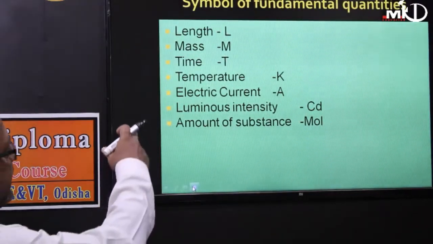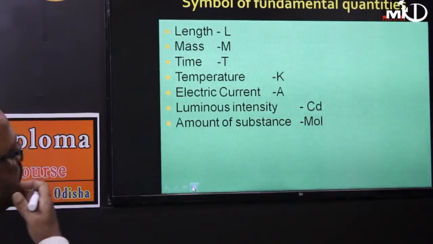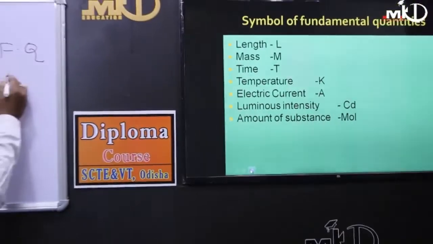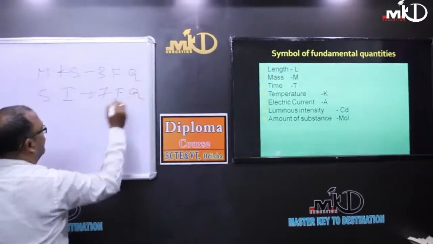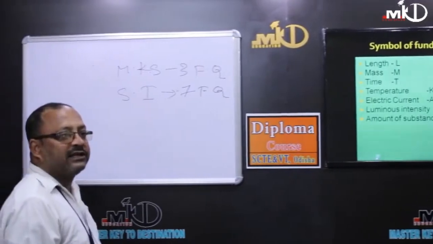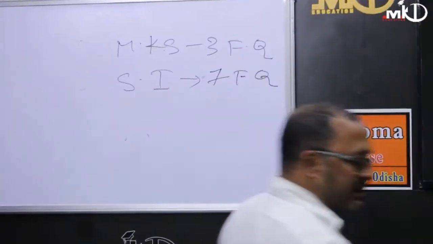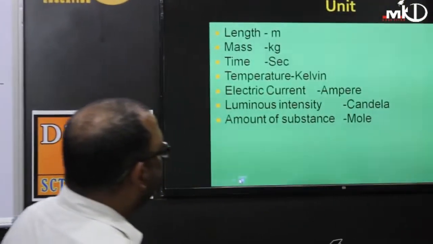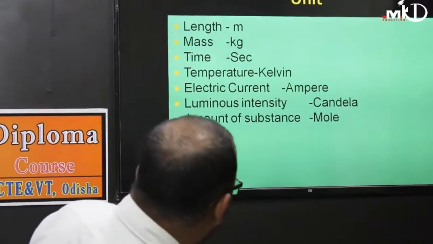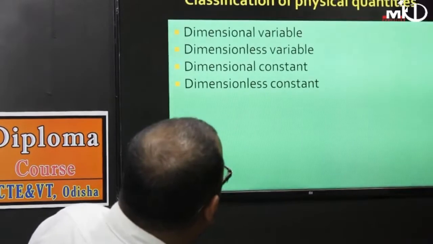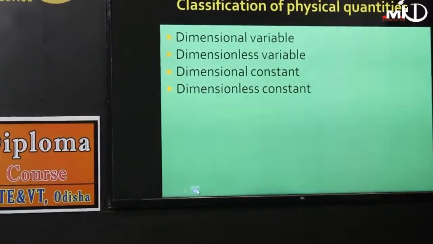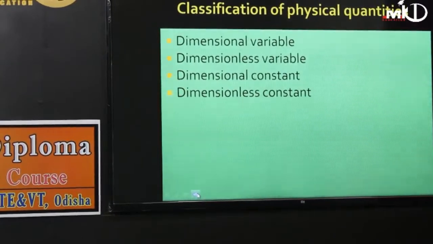So that means another 4 fundamental quantities are added in the SI system. Therefore there are 7 fundamental quantities according to the SI unit system. These are called primary fundamental quantities. Apart from that, there are another 2 secondary fundamental quantities.